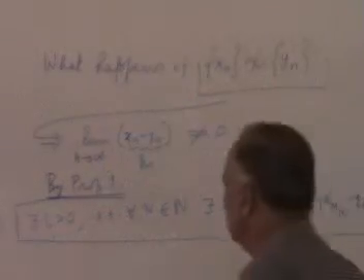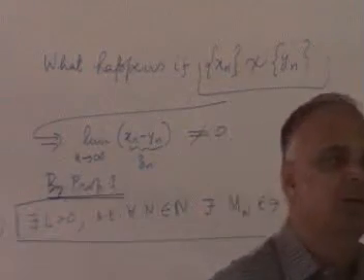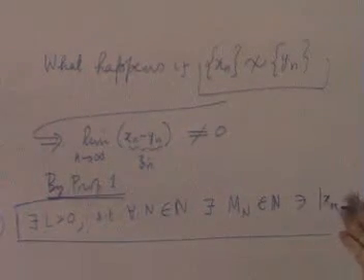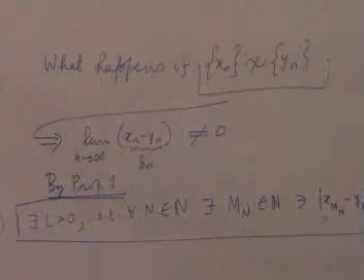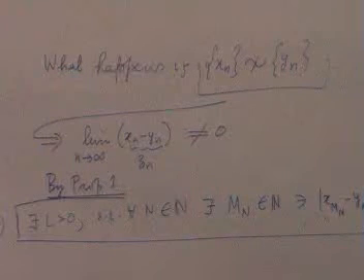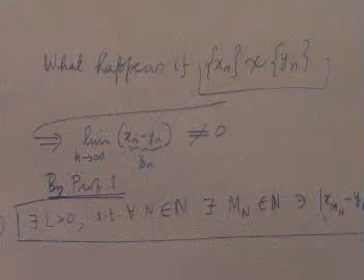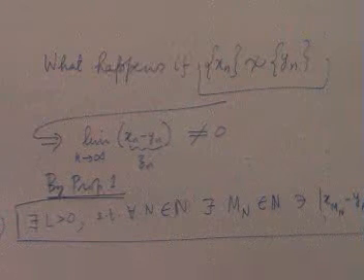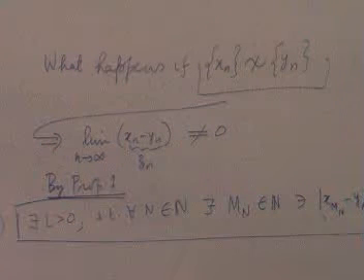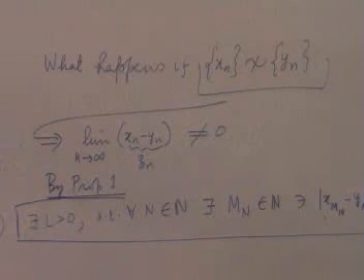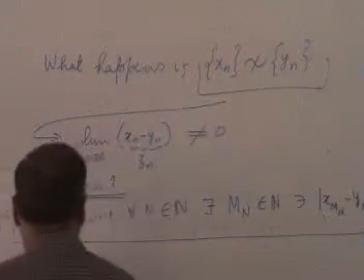So, xn is a Cauchy sequence means beyond a certain stage, the differences can be made less than epsilon. yn is a Cauchy sequence means the same. The xn sequence may have some stage beyond which the difference becomes less than epsilon, and the yn sequence may have some other stage, but if you take the farthest of the two, then both will be less than epsilon. So that's the first thing that I'll observe: xn and yn are Cauchy.